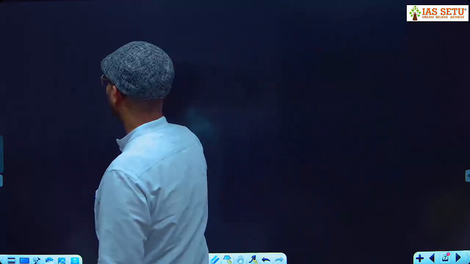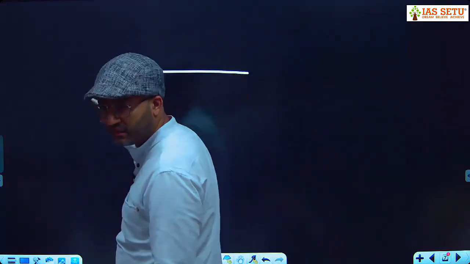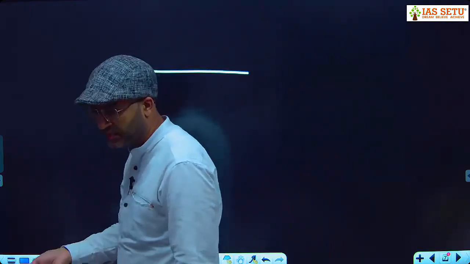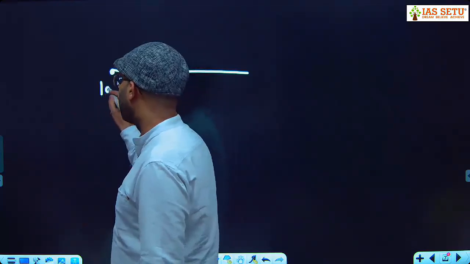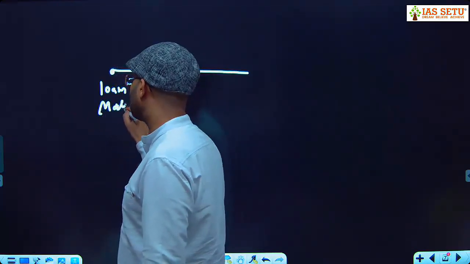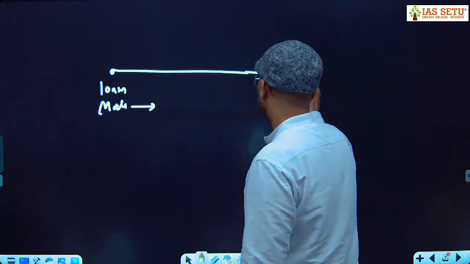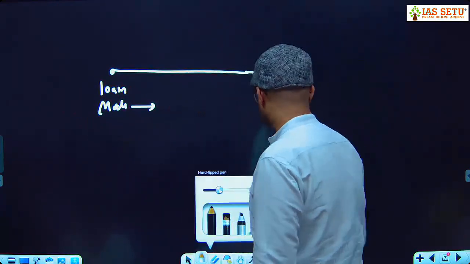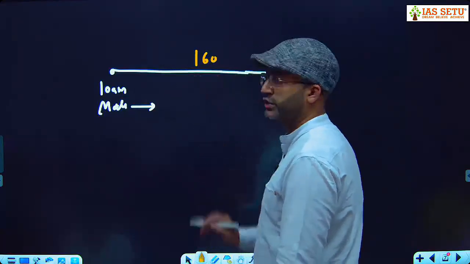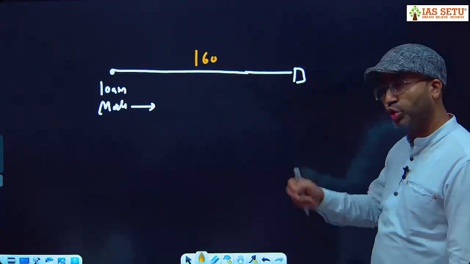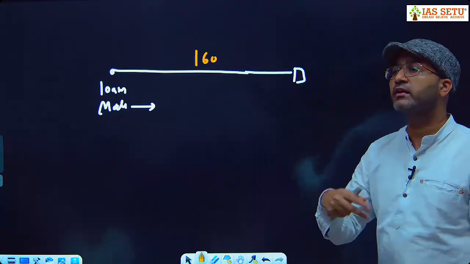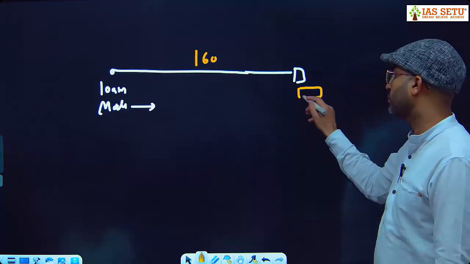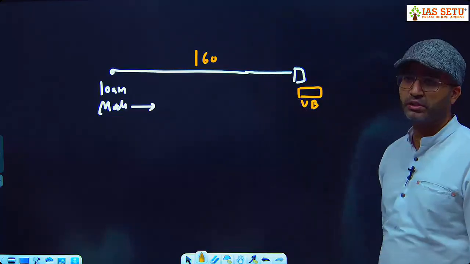So what is important here? At 10 a.m. वंदे भारत 80 की स्पीड से चल रही है, 8 बजे स्टार्ट की, 10 बजे तक कितनी डिस्टेंस कवर कर लेगी 2 घंटे में? 160. So here, at 10 a.m. when this Modi Express will start, Vande Bharat will be here, which is 160 kilometer ahead of Modi Express. Because उसको 2 घंटे एक्स्ट्रा मिले हैं. Initial 2 hours at a speed of 80, it can cover 160 kilometer. So here your Vande Bharat will be here, which is 160 kilometer ahead.